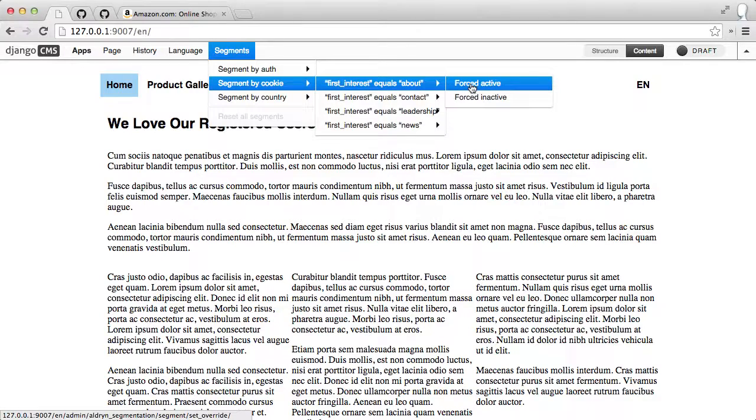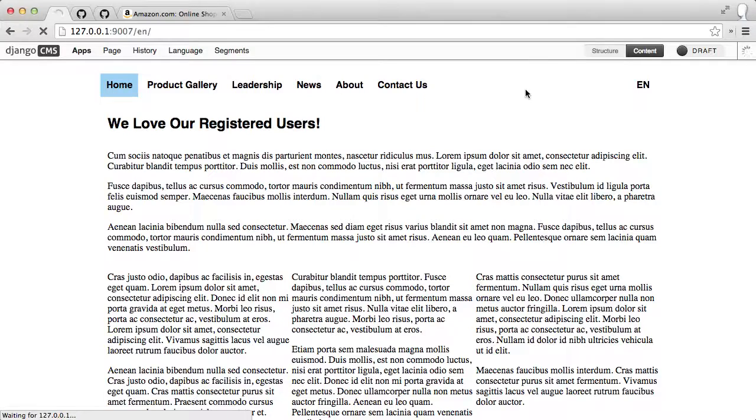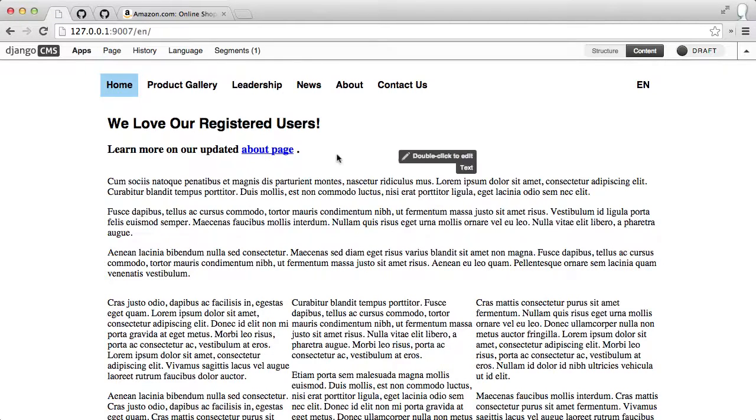I'm going to click on Force to Active so I can see what it will look like if I have that cookie. And we see that it will show, okay, maybe this person really likes what's on the About page the last time they were here, and so maybe we can entice them to go read about us again on the About page. So we would display this content here.